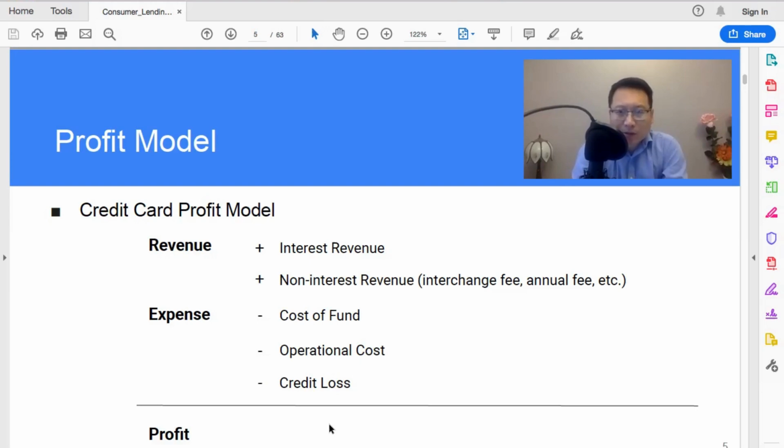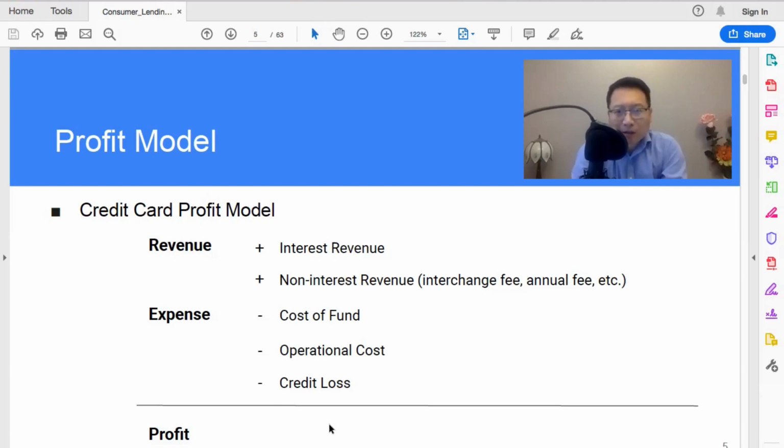Another important fee is the annual fee of a credit card account. This usually applies to the premium products, right? So you earn additional benefits such as you can use the lounge at the airport. You have a richer rewards tier, but you pay an annual fee of let's say $100 or even $400 for the high-end credit card product.